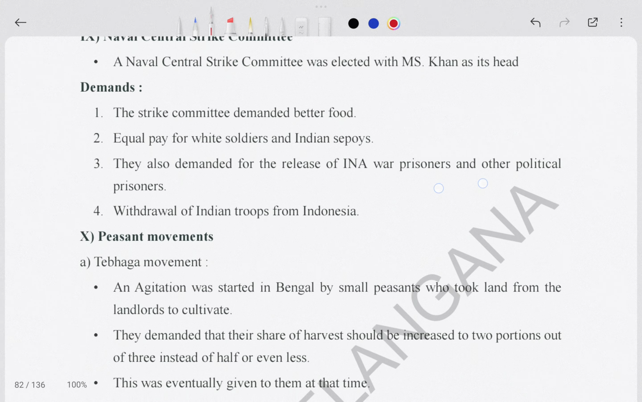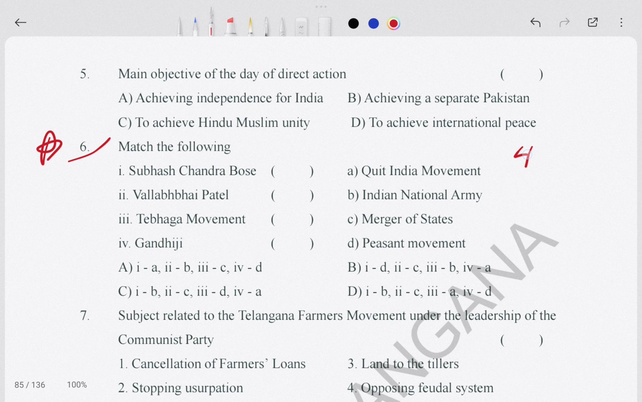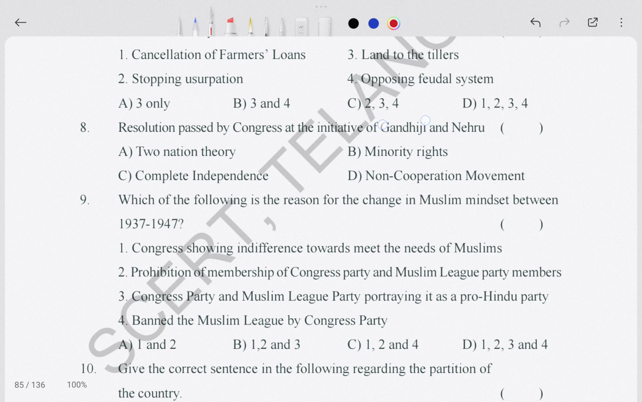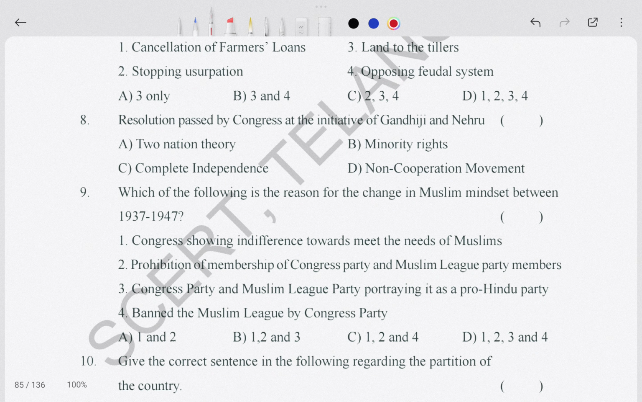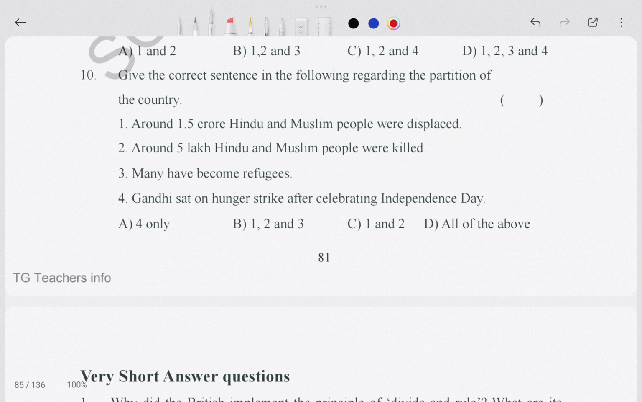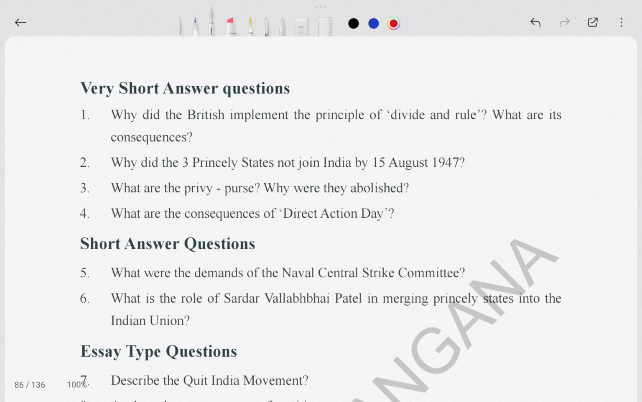The main objective of the Direct Action Day and mass killings is important, because it has chances to come for 4 marks. Here we will see the 8th one and the 9th, and this is the 10th one. After that, the very short answer questions are given here.